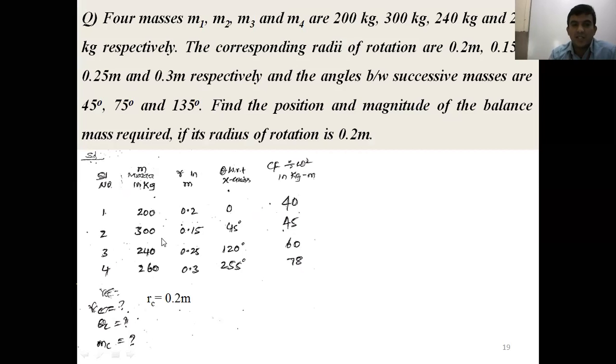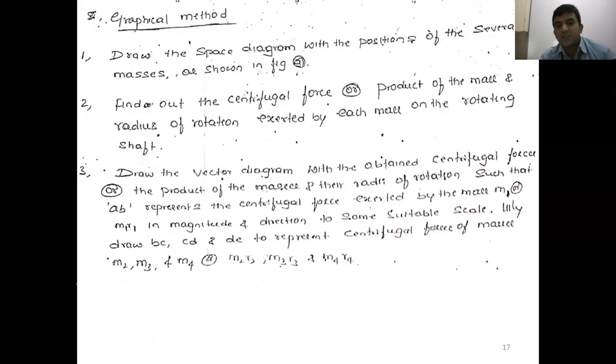Serial number, mass in kg, radius of rotation in meters, orientation of the masses with respect to the x-axis, then centrifugal force divided by omega square. That is, the centrifugal force is m r omega square, divided by omega square, which gets cancelled, and we get kg meter. Right, for the graphical method, first you draw the space diagram, second you construct a table, then you draw the vector diagram or force polygon.